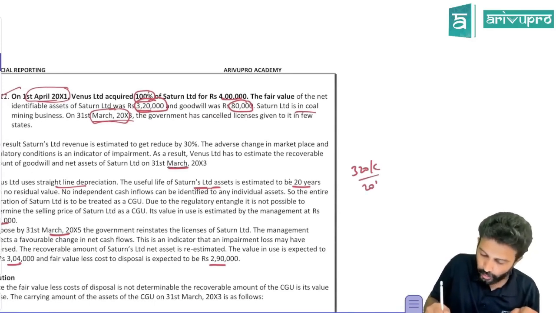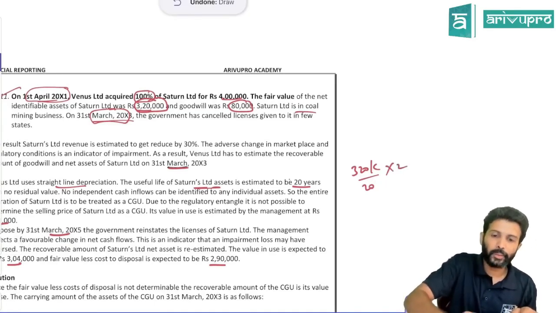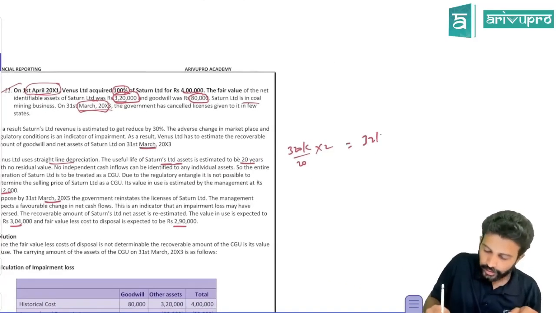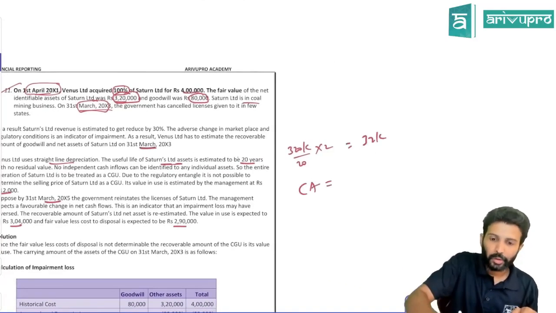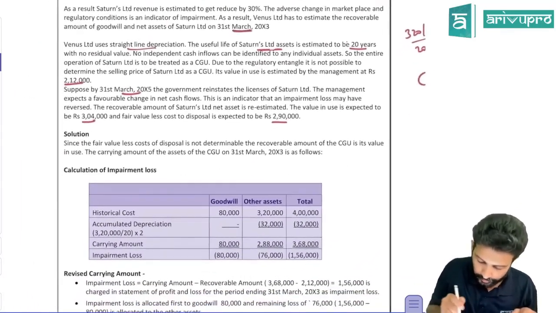3,20,000 you depreciate over 20 years, and you have used it for 2 years already. So 3,20,000 divided by 20 into 2 will give us how much? 32,000. So that means what will be the revised carrying amount? Revised carrying amount will be 2,88,000. That's what they've taken away.